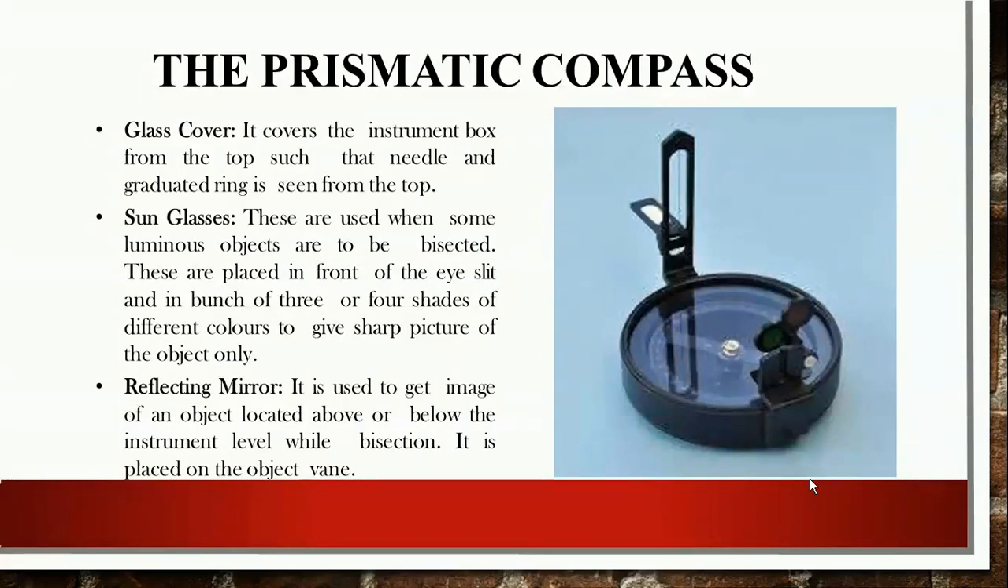Another one is the glass cover. It covers the instrument box from the top such that the needle and graduated ring are seen from the top. Then there are sunglasses, used when luminous objects are to be bisected. These are placed in front of the eye slit, in a bunch of 3 or 4 shades of different colors, to give a sharp picture of the object. Another component is the reflecting mirror. It is used to get the image of an object located above or below the instrument level while bisection. It is placed on the object vane. So these are the overall basic components of the prismatic compass, which I discussed in brief.